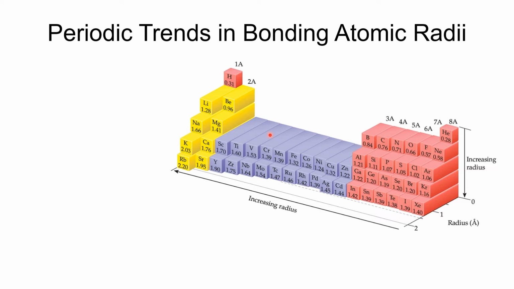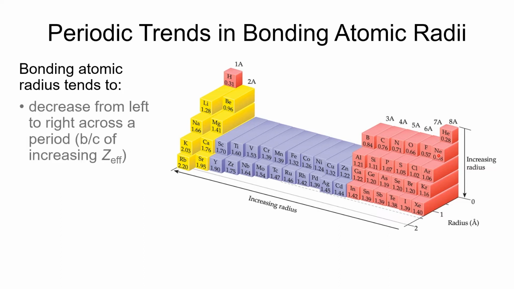For example, neon doesn't make bonds, and if it doesn't make bonds, then we can't get a bonding atomic radius. So they probably slipped in a non-bonding radius there for neon, but we'll forgive them for that. So we'll find that the bonding radius, the bonding atomic radius, tends to decrease as we go from left to right across the periodic table.